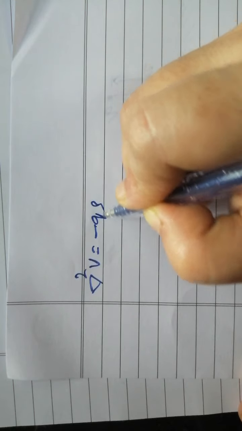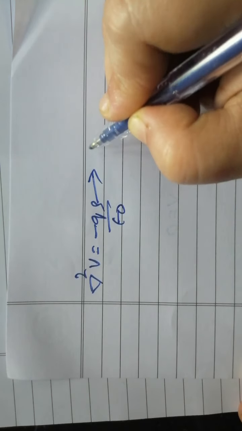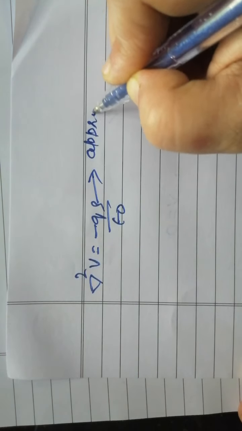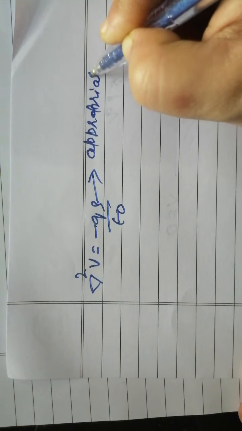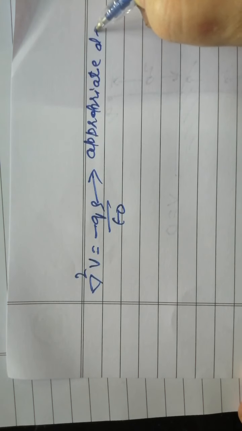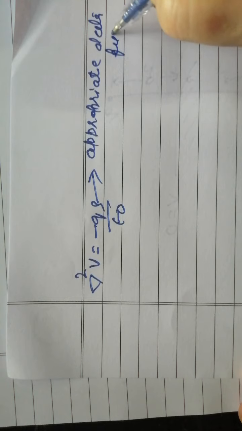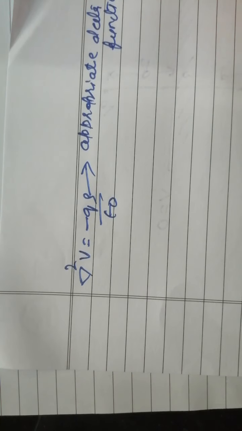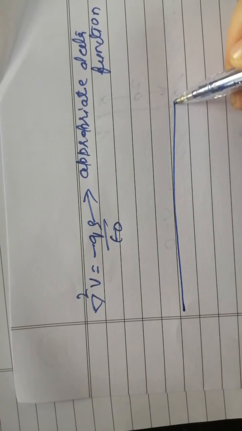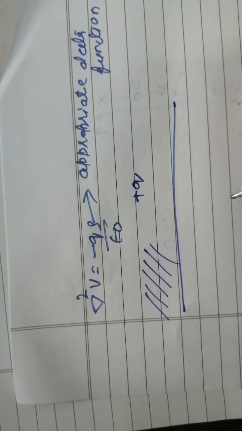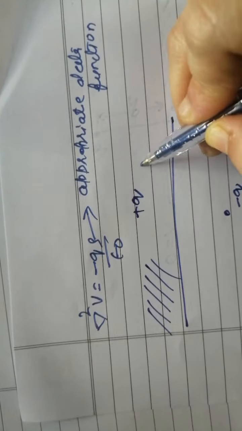So the equation del square V is minus Q delta over epsilon 0. This is called the appropriate delta function. So in the upper region, again in this diagram, you have plus Q charge. This is minus Q charge.